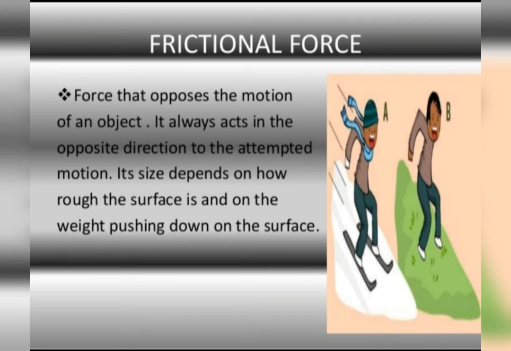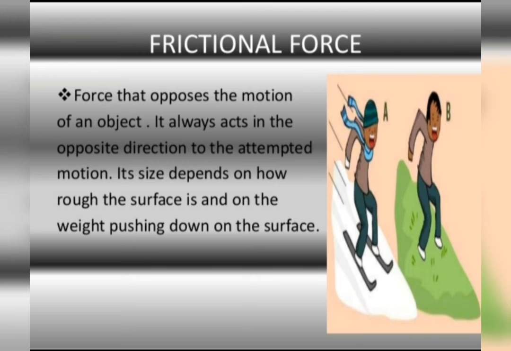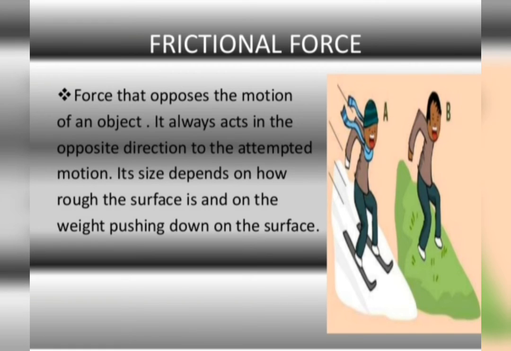Suppose we are riding a bicycle, and if we stop pedaling, what will happen? It slows down gradually and stops after covering some distance. Now tell me students, why does the bicycle slow down and then finally come to a stop? Due to the frictional force, right? Frictional force between the tires of the bicycle and the road. So this frictional force opposes the motion of the bicycle and brings it to a stop. So again, two surfaces are in contact. Which ones? The surface of the road and the surface of the tires of the bicycle, right?